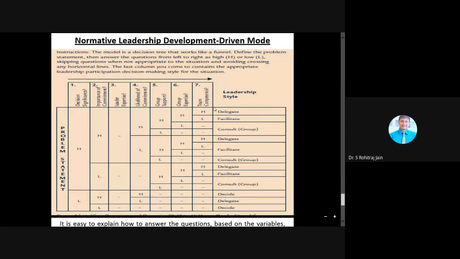So we will just go for this second diagram here. That is the normative leadership time driven model. The model is a decision tree that works like a funnel, which defines the problem statement, then answer the questions from left to right. The last column, again here, we have the leadership style. So what happens when decision significance is high, importance of commitment very high, whether leader expertise is there? No, nil. See here.